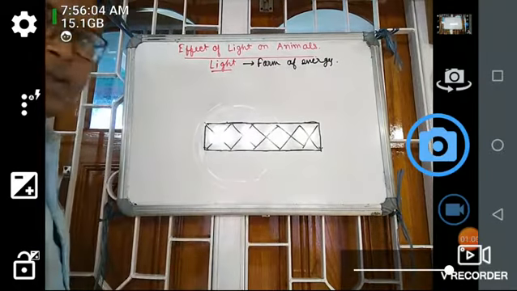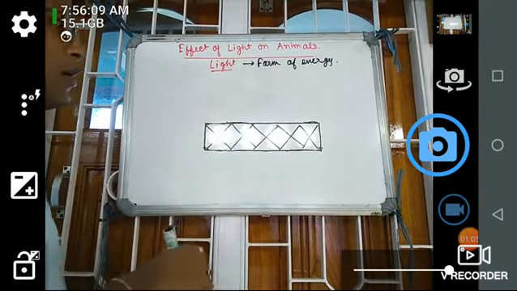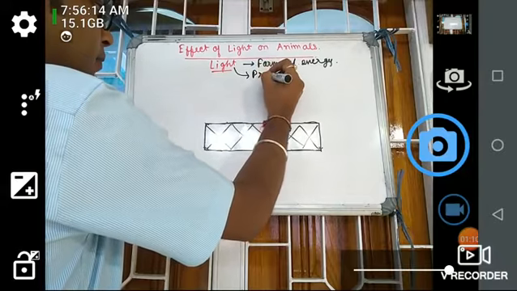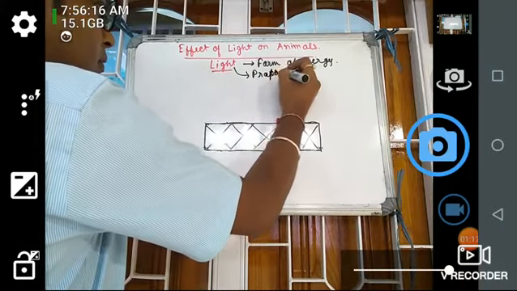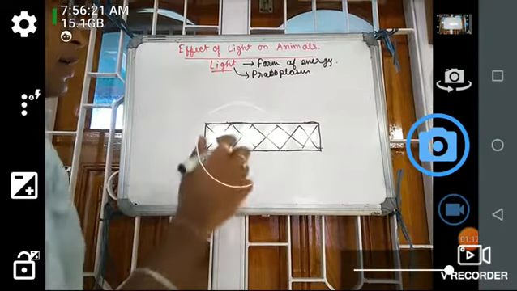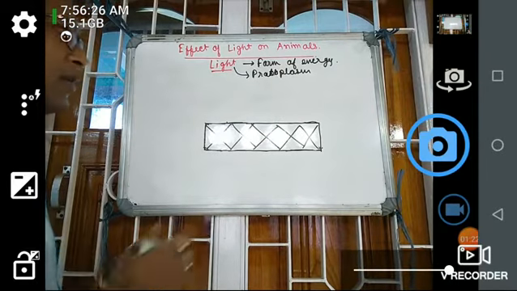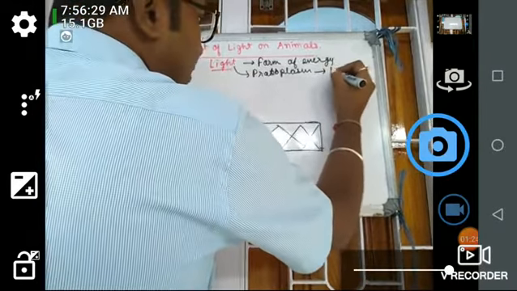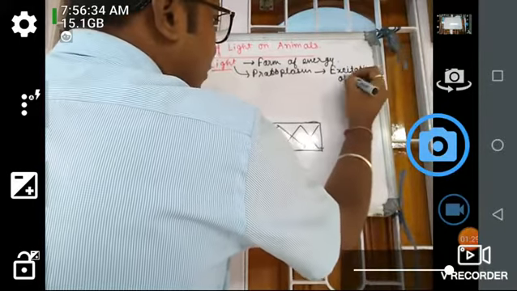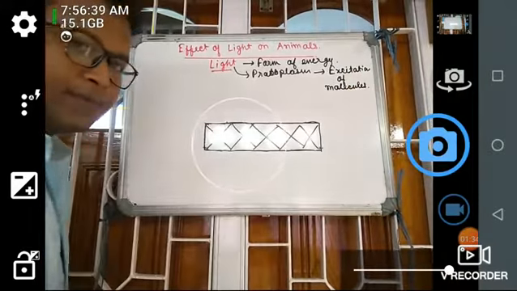So as light is a form of energy, when the light inserts into the protoplasm, that means the cell, then excitation of molecules takes place.